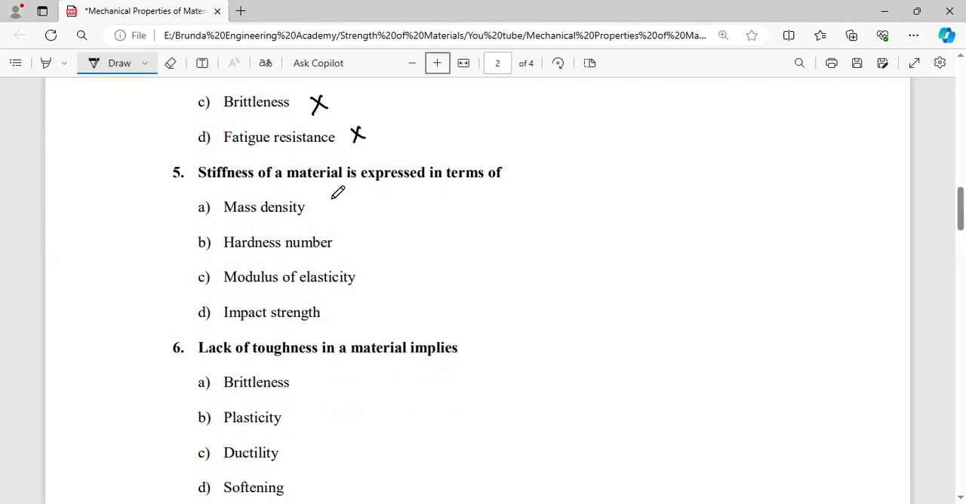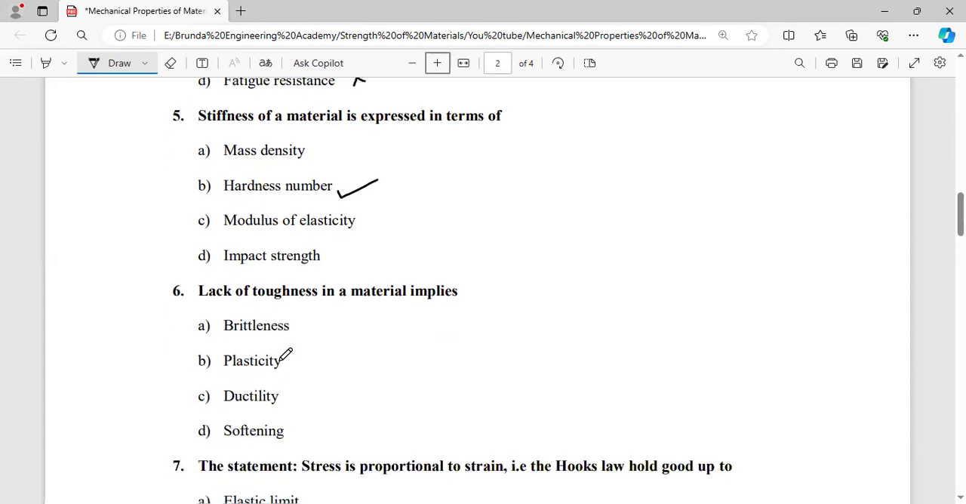Next, stiffness of the material is expressed in terms of the hardness number.